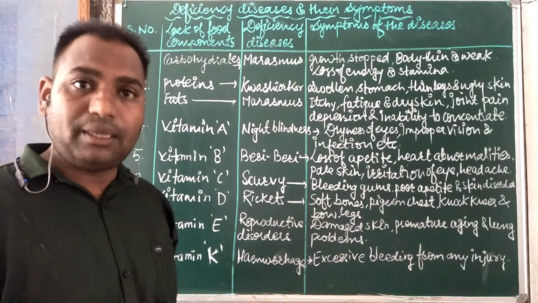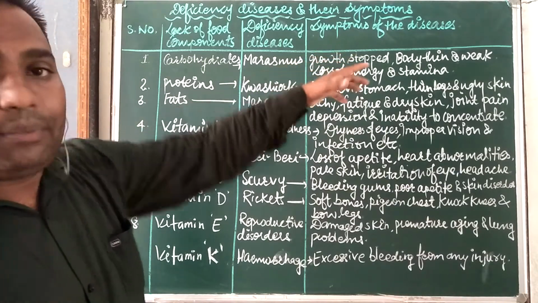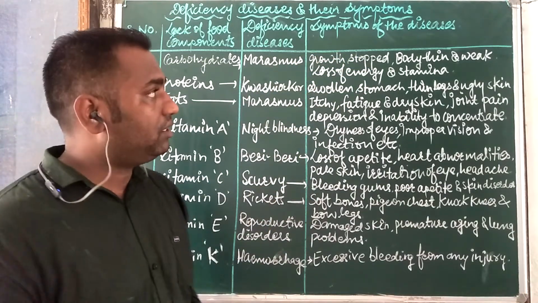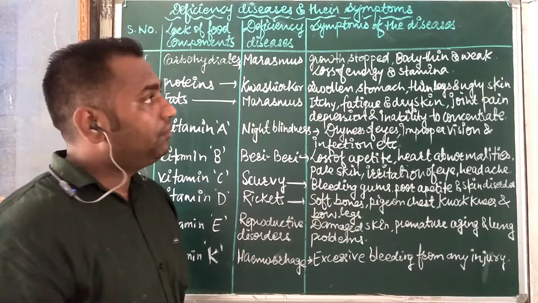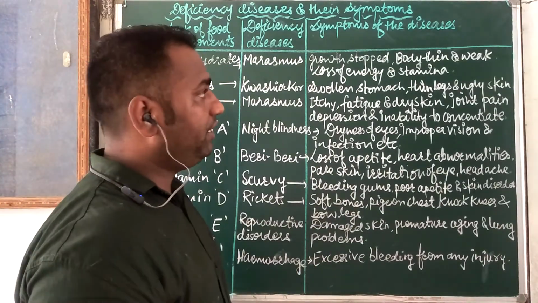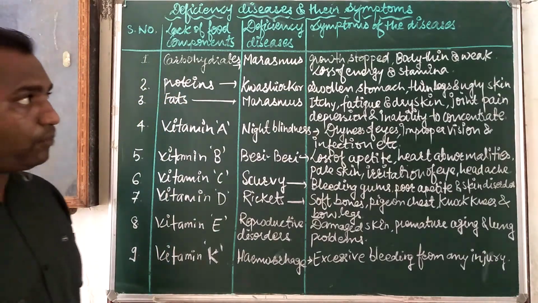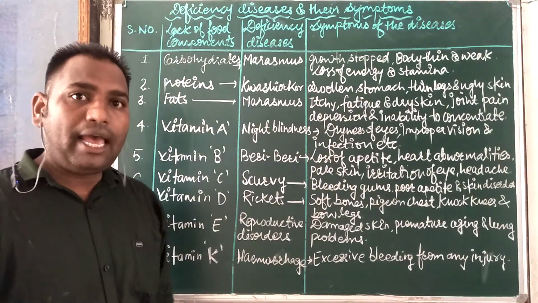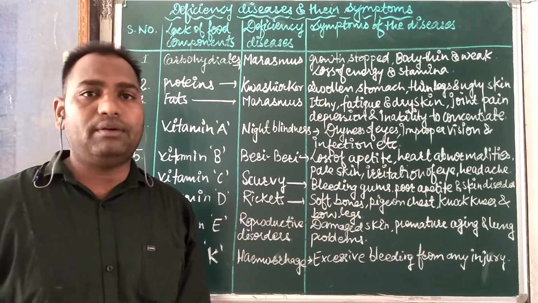The main symptoms we can see in the body are that growth is stopped. It means the general body growth is stopped, and the body is thin, weak, with loss of energy and stamina. It means we do not have proper energy to do any work, and we do not have the stamina to continue working.